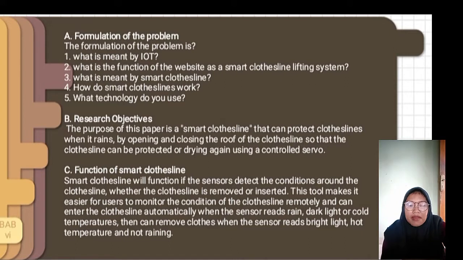This tool makes it easier for users to monitor the condition of the clothesline remotely and it can go in automatically when the sensor reads rain, dark light or cold temperature, and can go out when the sensor reads bright light, hot temperature and no rain.